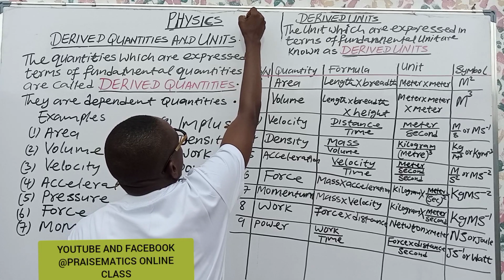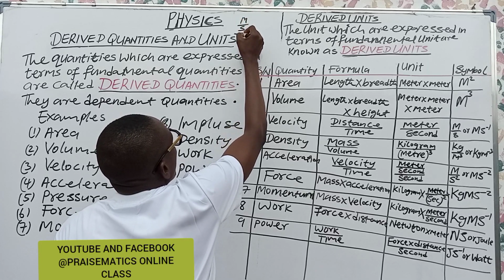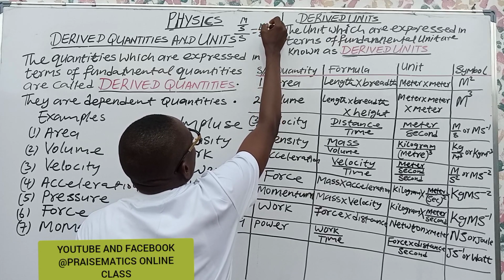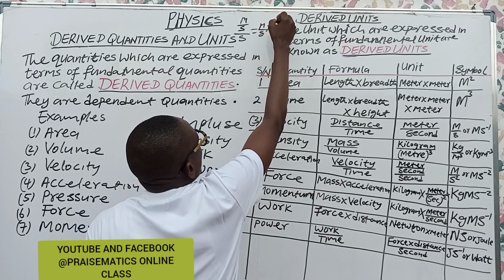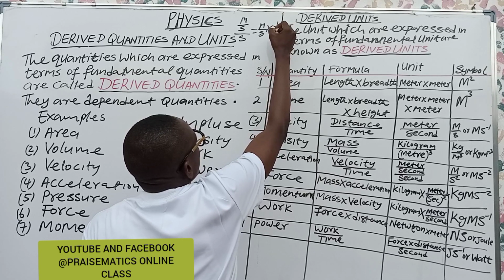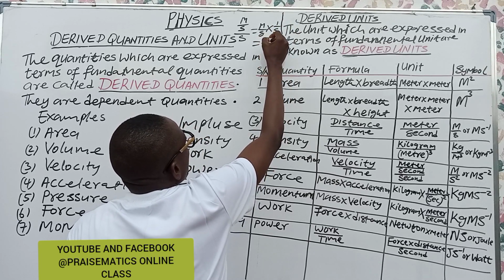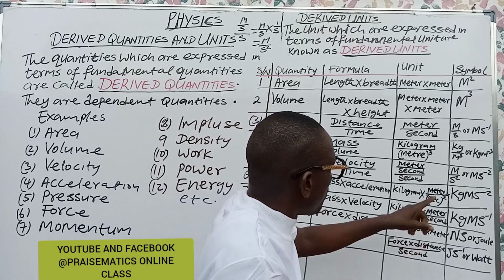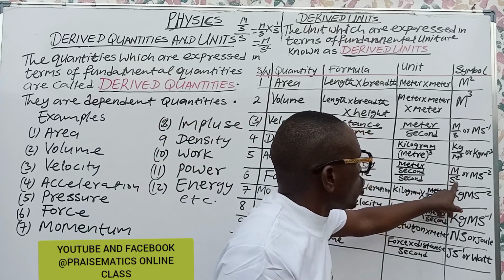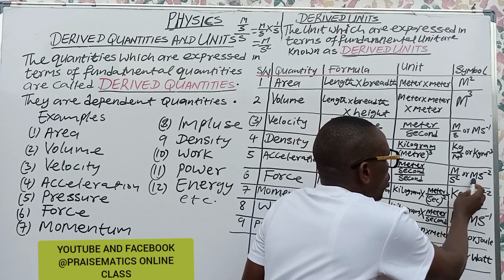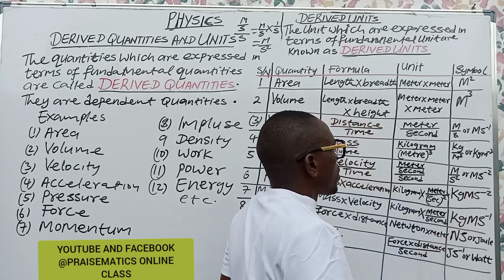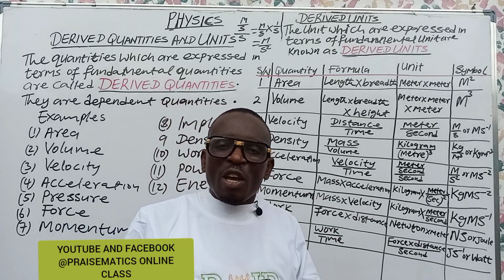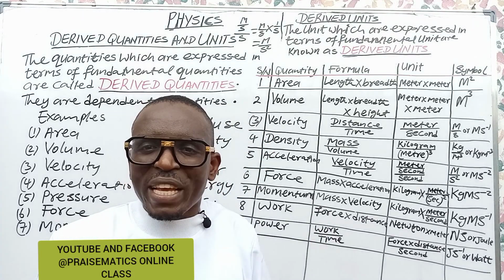When we have meter over second, it means meter over second multiplied by the inverse of this, which is 1 over what? Second. Finally, what do we get? Meter over second squared. And that is how we get meter per second squared. By a lot of indices, we can call it meter per second squared. That is all about acceleration. So the unit of acceleration is what? Meter per second squared. Did you get it?